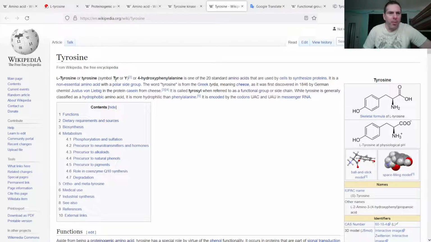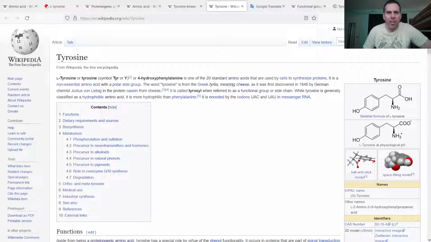The symbols are TYR and Y, since T was already used for threonine. And you can see here it can also be called hydroxyphenylalanine because it is phenylalanine with just the hydroxyl group added on. It's non-essential. We just saw that it can be created from phenylalanine.